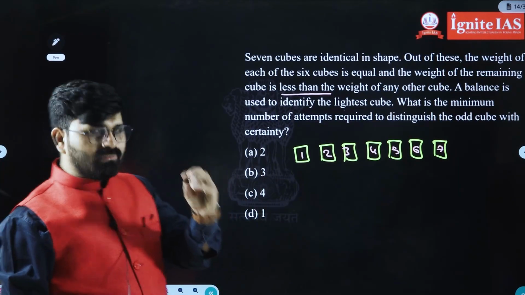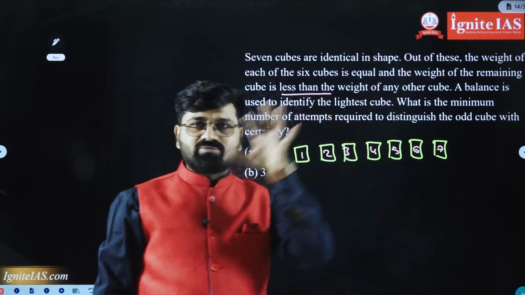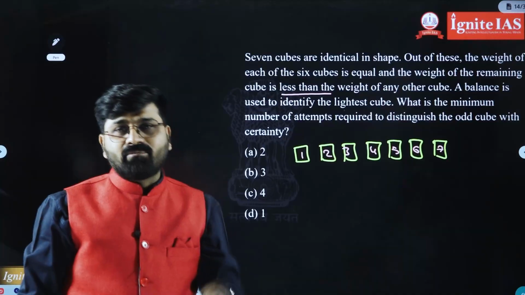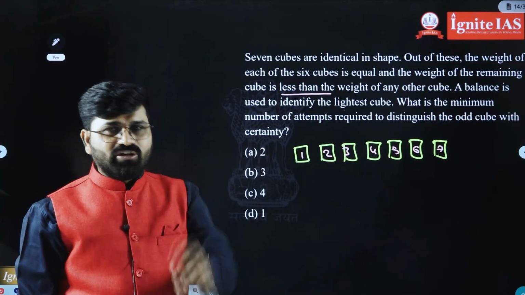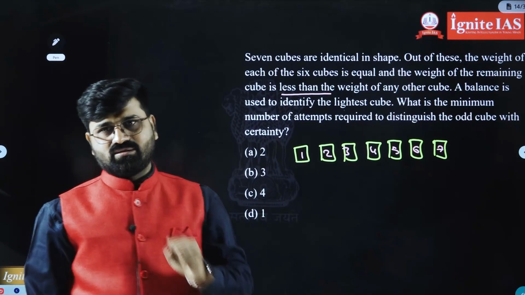So here one cube has less weight compared with the other cubes. Total there are 7 cubes. Out of 7, 6 have the same weight. One has light weight. What is the minimum number of attempts you have to make to identify the lightest weight?